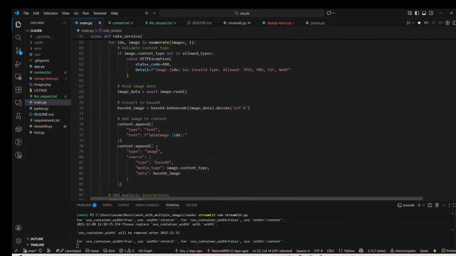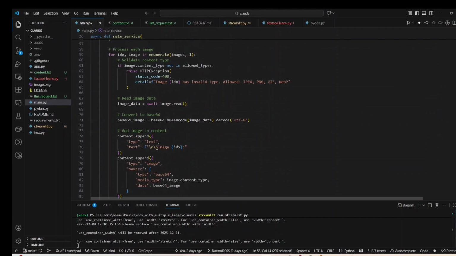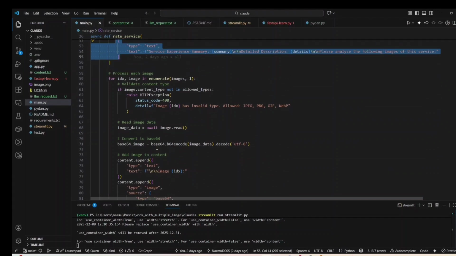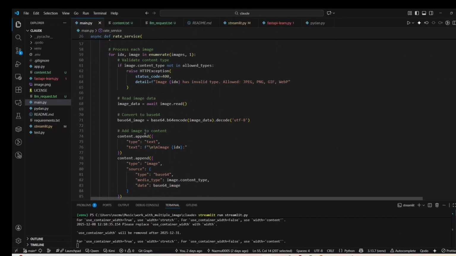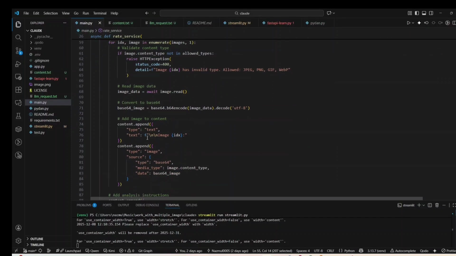So for 5 images add 5 more dictionaries, for 3 images add 3 more dictionaries. After converting each image, I append it in dictionary form, so I can add as many images as I need. If you read the documentation, you can upload up to 20 images in one request. So I can append 20 images at a time, and the AI will analyze all 20 images together. This is a great thing for me. I was amazed when I figured this out.